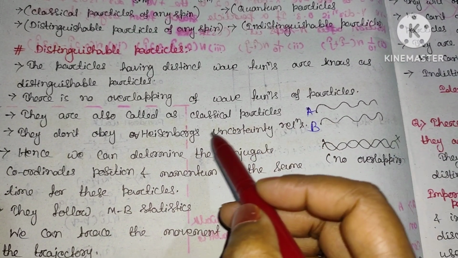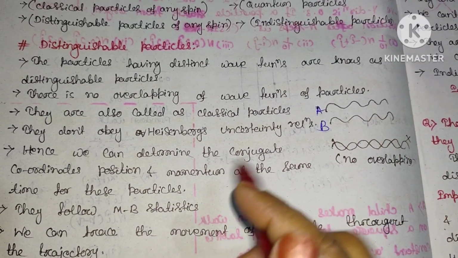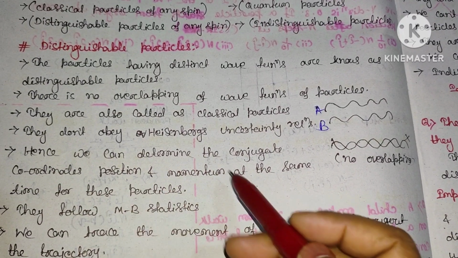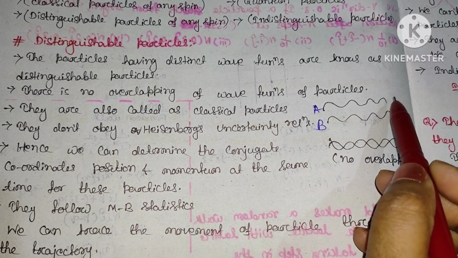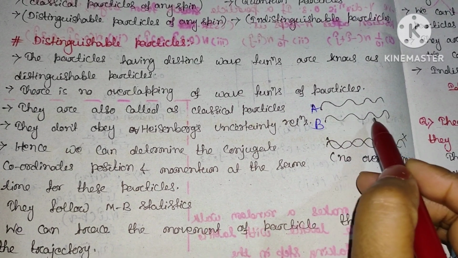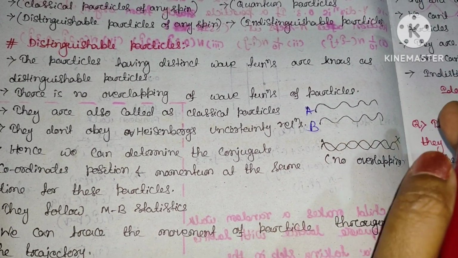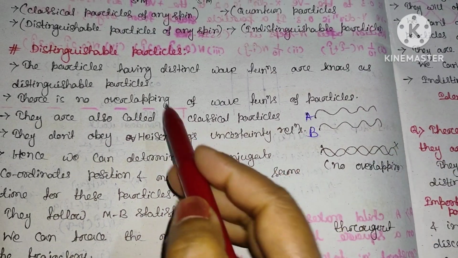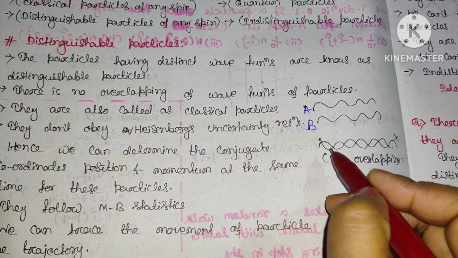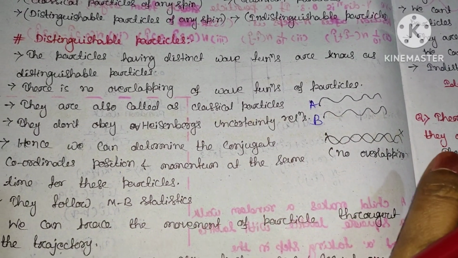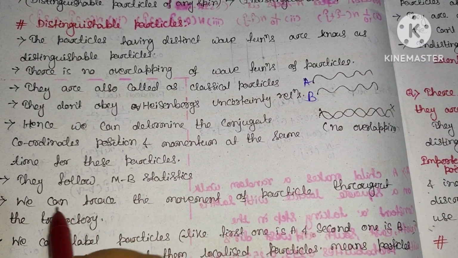And also we can say that they will not obey the Heisenberg uncertainty relation. So we can determine the conjugate coordinates, position and momentum, at the same time for these particles. It means that if this is the wave function for particle A and this is the wave function for particle B, then we can simultaneously determine the position and the linear momentum of the particle. And in the classical case, when we talk about distinguishable particles, the two wave functions will never overlap. So they will follow the Maxwell-Boltzmann statistics.